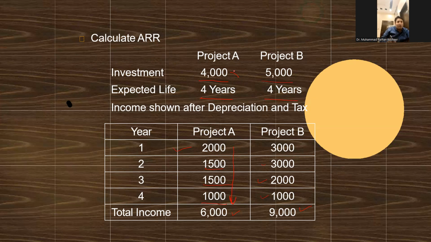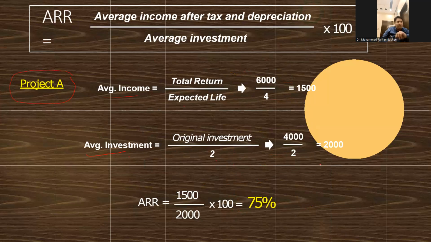For the project A, our initial investment is 4,000, our total income is 6,000 and time is 4 years. Total income is 6,000, initial investment is equal to 4,000, and time is equal to 4.